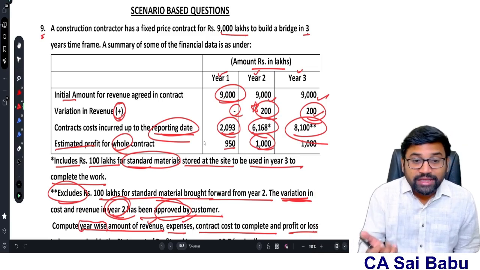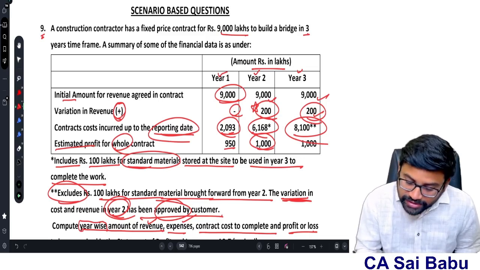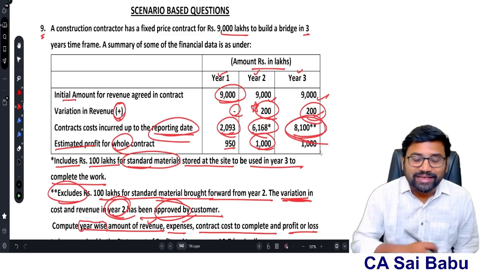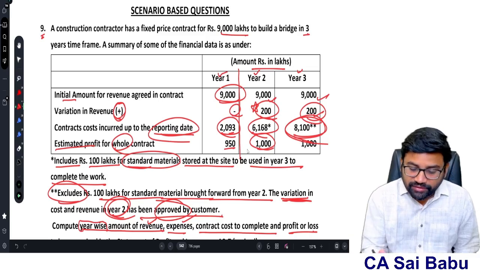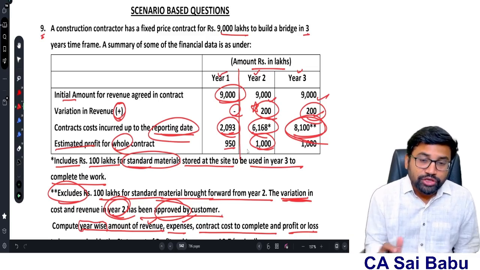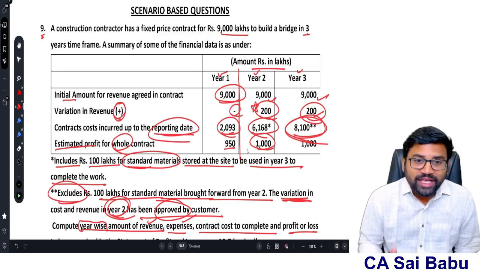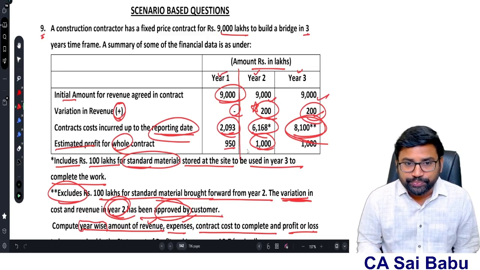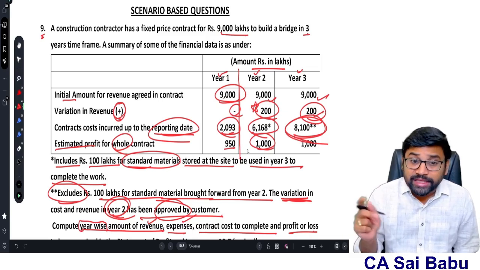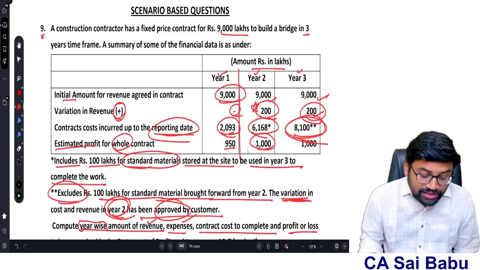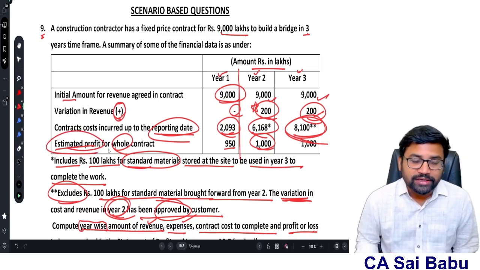At the end of the year, have they given it, sir? No. Sir, I know all the 3 years data, na, sir. 8,100 is the total cost, I will take that. No, you cannot. See, understand, sir. You are at the end of the first year. Forget about year 2 and 3, sir. When you go to year 2, then you will consider year 2 data. Now you are at the end of year 1. Look at the information given in the question. So they have given cost incurred. But what is the estimated cost to complete the contract at the end of the year? Have they given it? No, they have not given. But they have given the estimated profit for the whole contract.